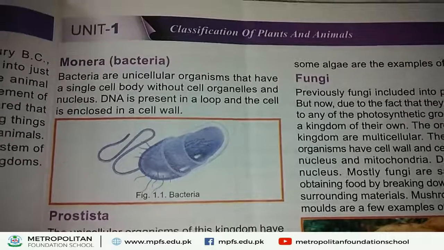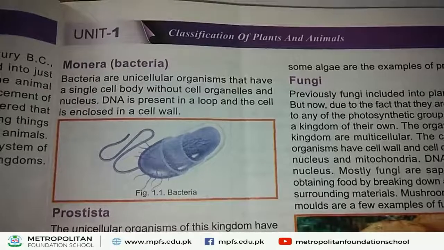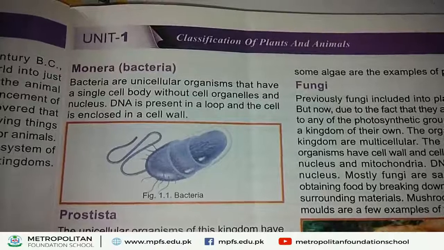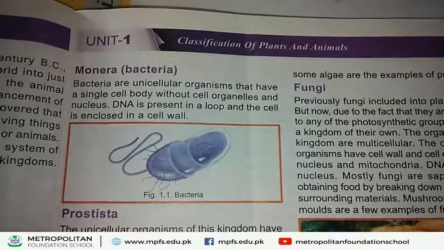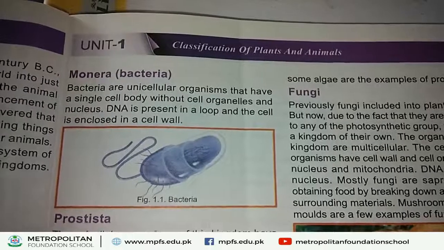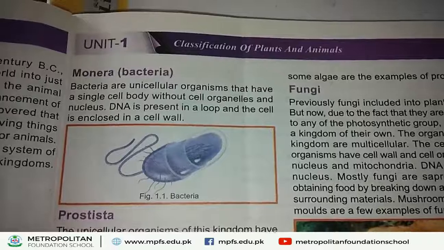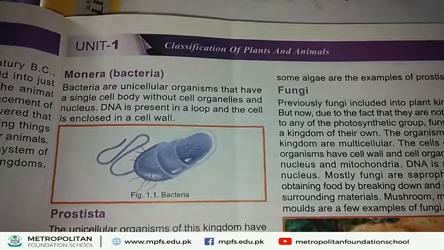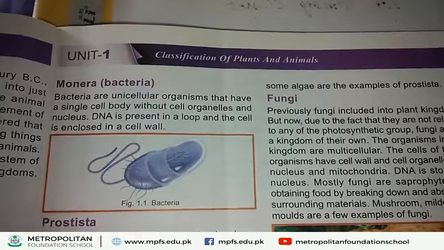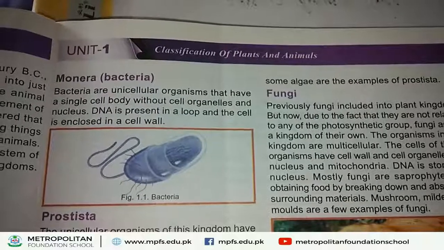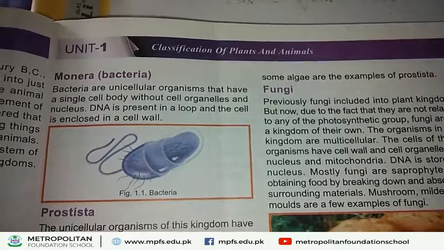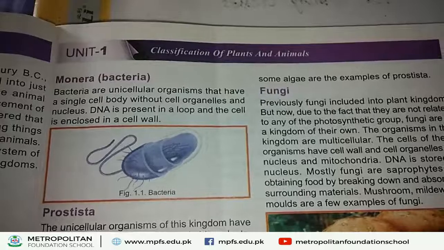Bacteria are unicellular organisms. What are unicellular organisms? Such organisms that have a single cell in their body are called unicellular organisms. Cell organelles and nucleus are also absent in their body, but DNA is found in the form of a loop.